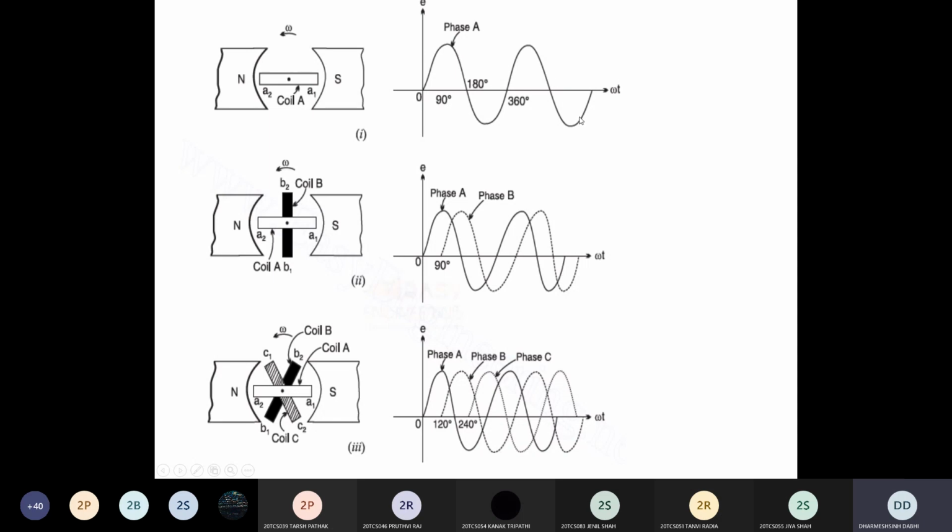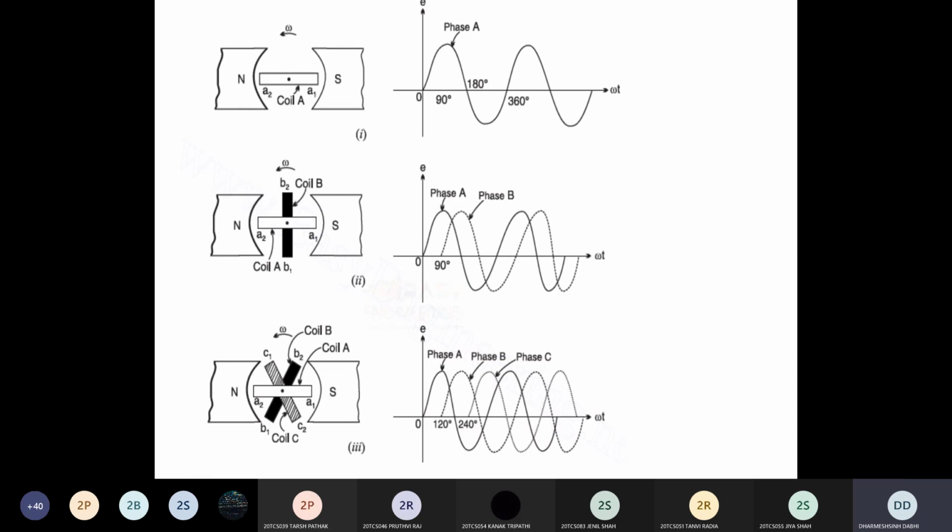A single flux cannot produce torque. Torque is responsible for rotation of your rotor, of your machine. So torque is produced only when at least two fluxes are present. Clear?